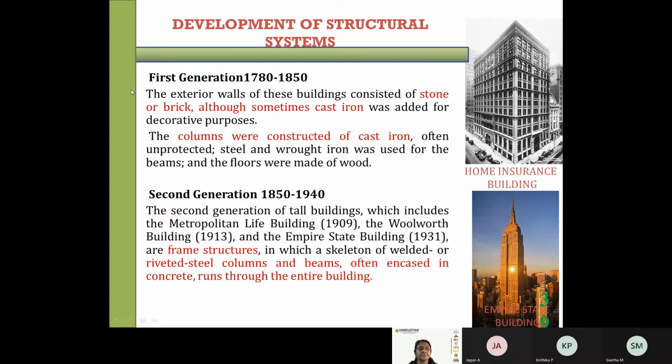If you see this, the first generation, 1780 to 1850, the exterior walls of these buildings consisted of stone or brick, and sometimes cast iron was added for decorative purposes.